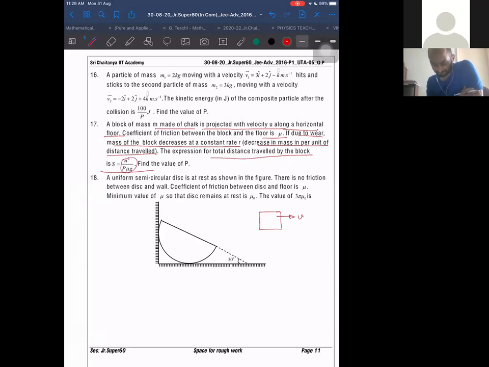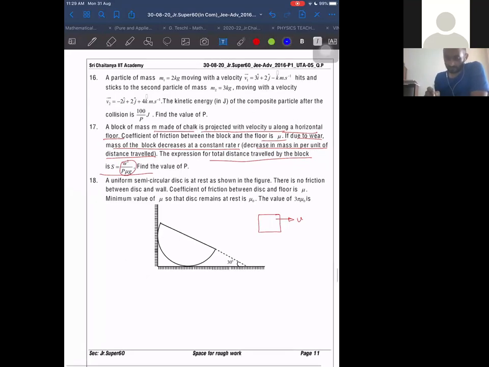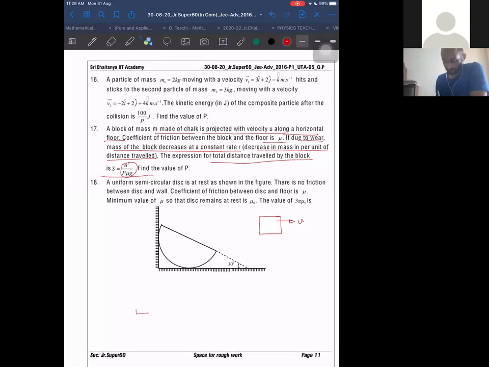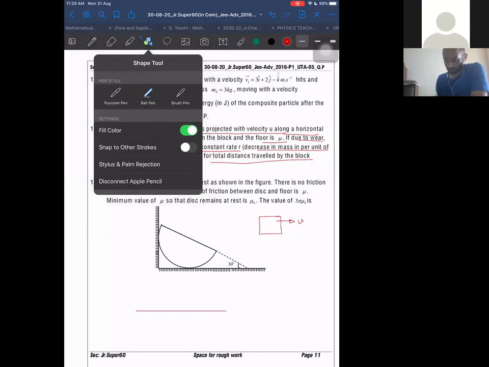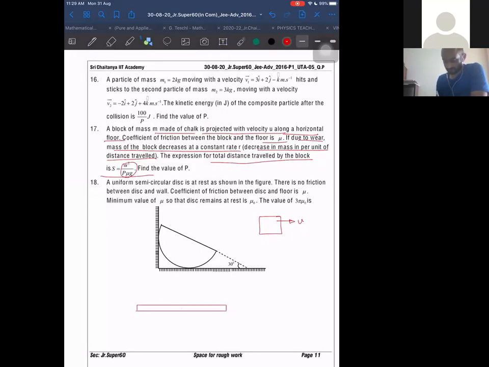Sir, won't thrust force be active? No. See, when the thrust force does not act, let me clarify why. I will show you why it should not act, otherwise you will be confused even more. You should be knowing certain cases when it acts and when it does not act. For example, let us say this is a pile of sand on this, and this is moving forward, and the sand just falls down. Then will there be any horizontal thrust force? No, sir. There will be no such horizontal thrust force.